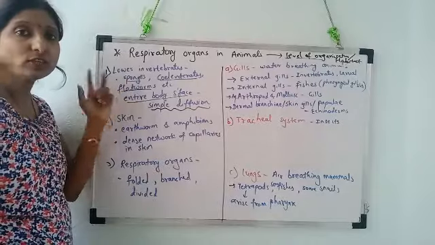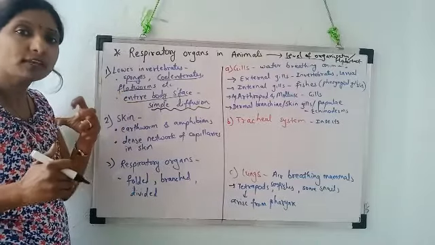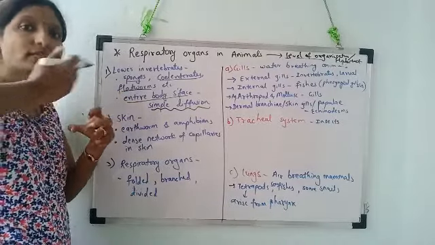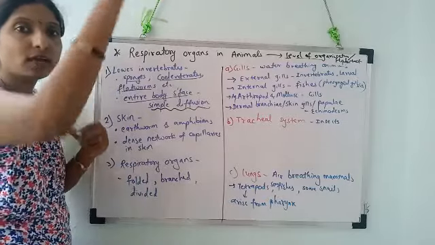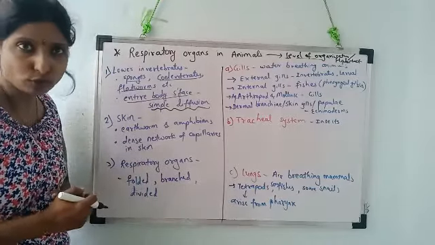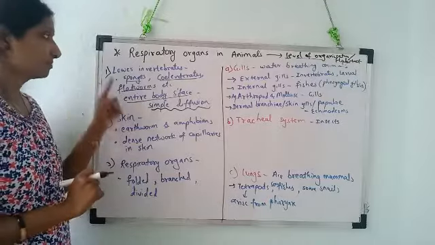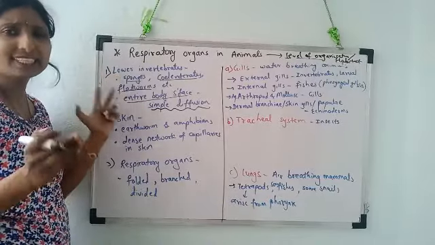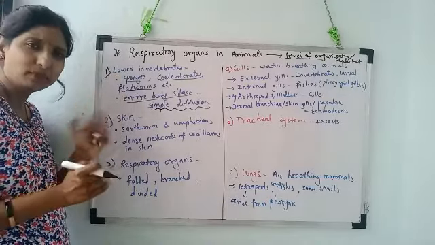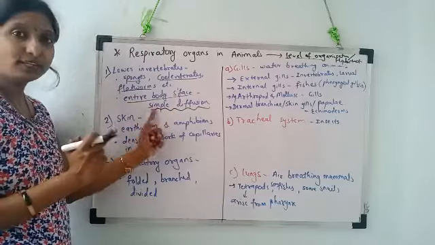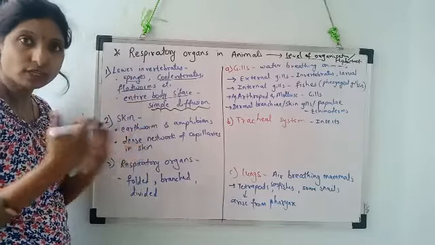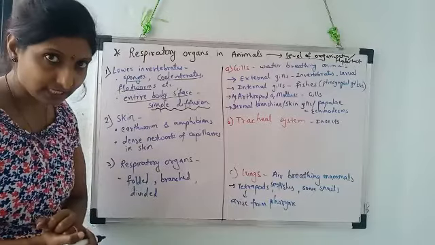So we have studied in sponges, they take in water, from the water they absorb the dissolved oxygen, and from the body cells the carbon dioxide goes into the water, and water is thrown back out of the pores of the body, right? In lower invertebrates, as the body complexity is very, very simple, through their entire body surface by the process of simple diffusion, they do the exchange of gases.